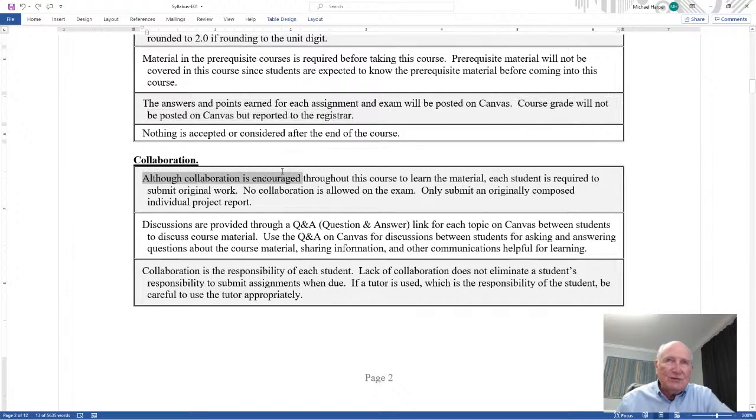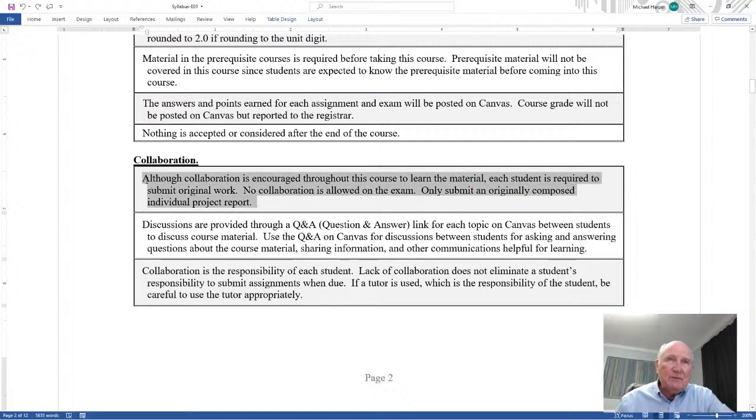Although collaboration is encouraged throughout this course to learn the material, each student is required to submit original work. No collaboration is allowed on exams. I'll say that over and over again. Only submit originally composed individual project work.